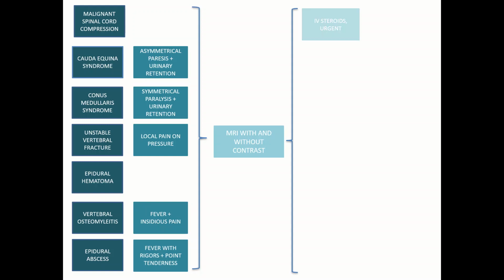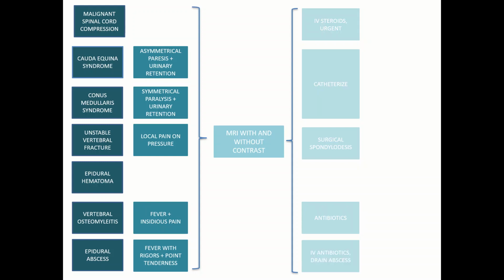So for each of these conditions, we have a set treatment modality along with, of course, the others. With malignant spinal cord compression, it is imperative that you urgently start IV steroids to reduce the compression. With cauda equina syndrome and conus medullaris syndrome, to treat the symptomatic urinary retention, we catheterize the patient. For unstable vertebral fracture, the patient needs to undergo a surgical spondylolisthesis. Epidural hematomas and abscesses can and must be drained surgically. Vertebral osteomyelitis is treated with antibiotics.